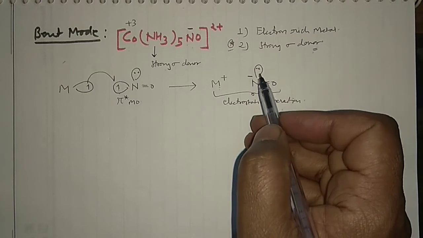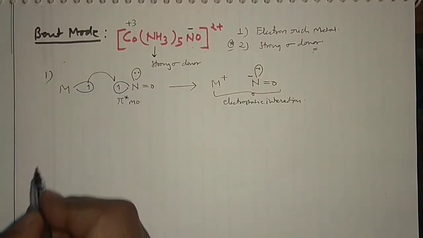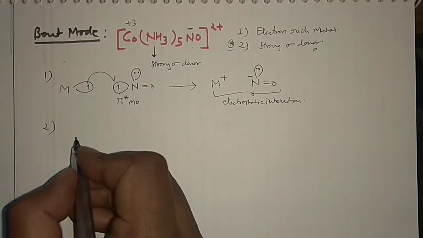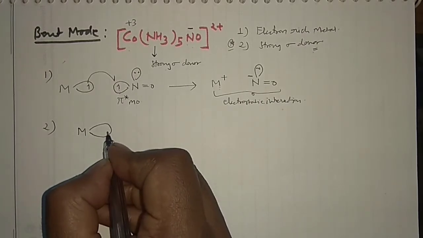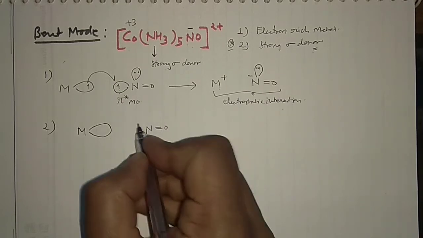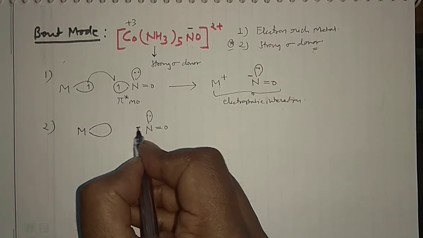This is something very important. Electrostatic interaction I have shown you, and then you can go for another, second step. What is going to happen in the second step? Say this was step number 1. This is step number 2. Now we will form the sigma bond. You will have the metal, and this metal will have the empty or vacant d orbital, and in that case nitrogen double bond oxygen and a lone pair is there, and of course a negative charge.